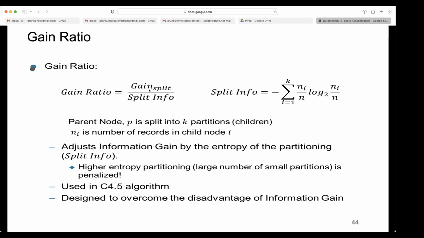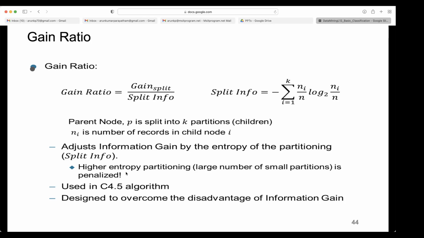But don't take the P minus M as the ultimate thing to choose the split. Then gain split by split information also you take. Split information formula is given, for which you get gain ratio high, that you take as the split decision. What it is giving advantage for us is this: large number of small partitions are penalized. So it will try to see that it's a less number of partitions instead of getting into more and more partitions, so that your tree length will become smaller.